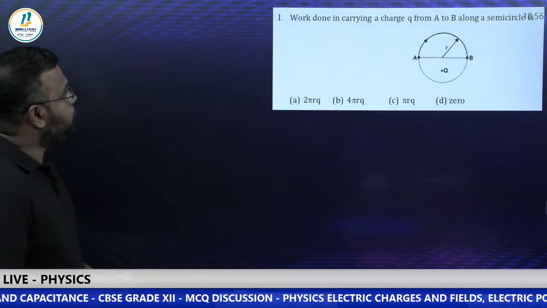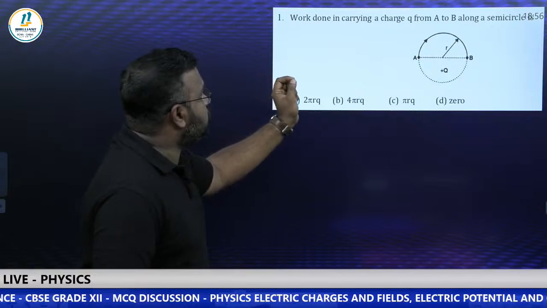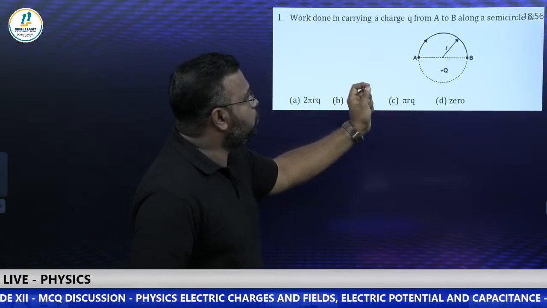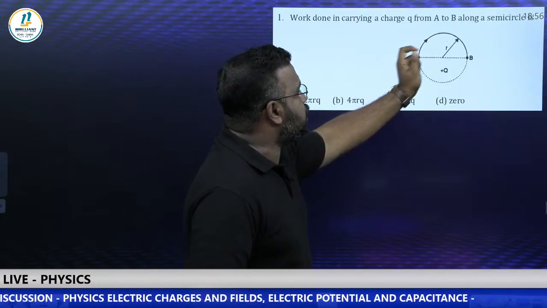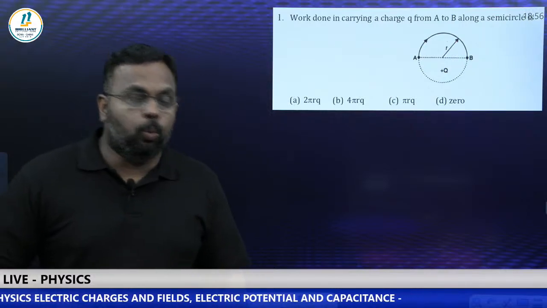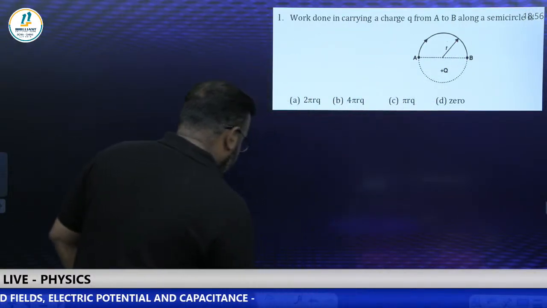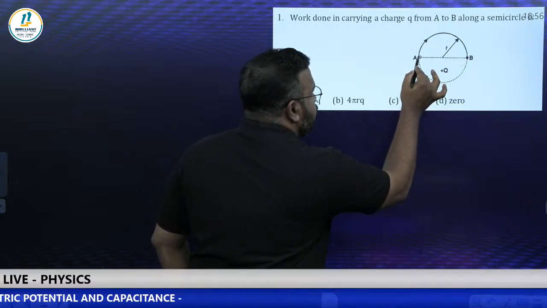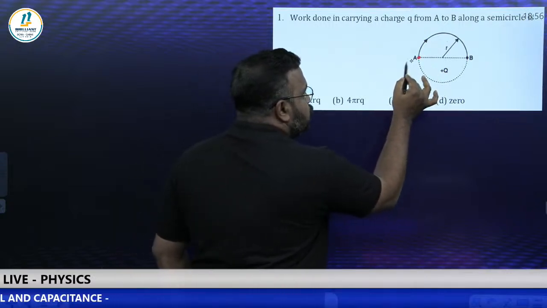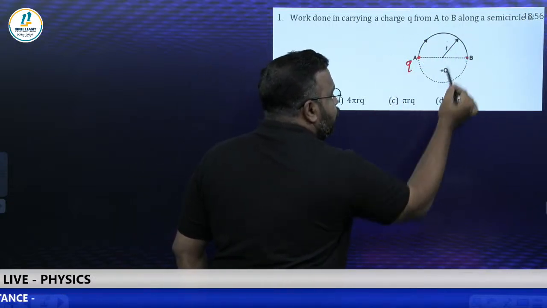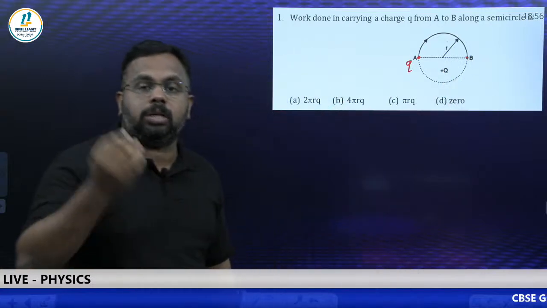Question number 1. Look at this. Work done in carrying a charge Q from A to B along a semicircle is... This is the first question. See, the charge Q is at A. We need to move a charge Q from A to B along a semicircle of radius R. What is the work done?